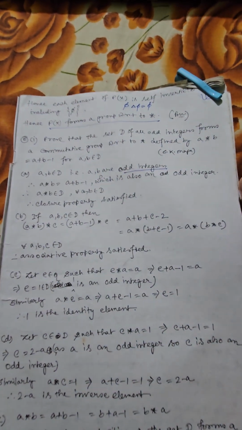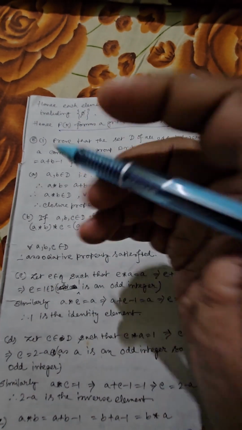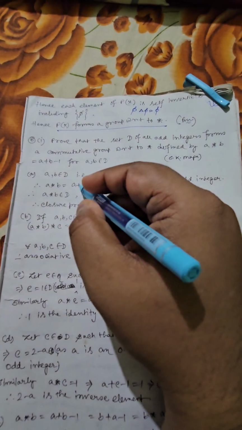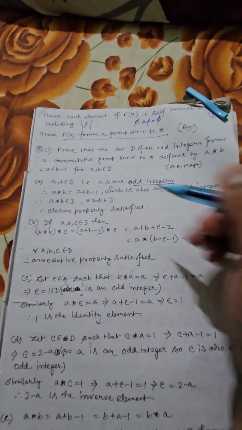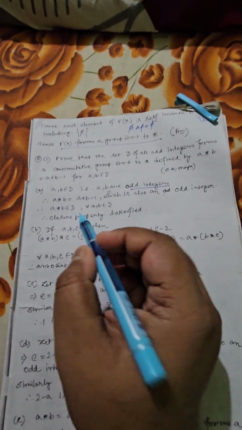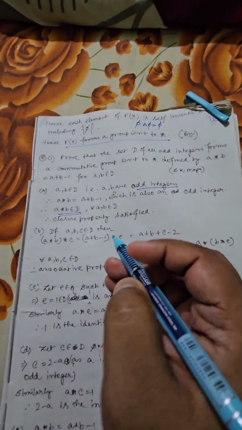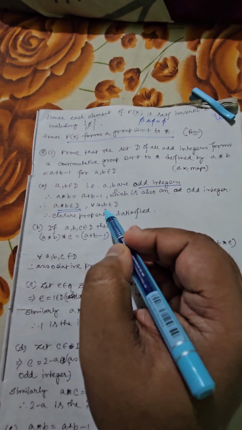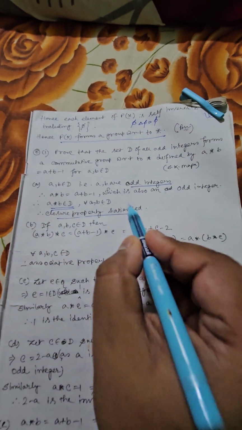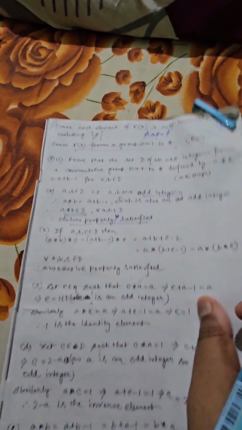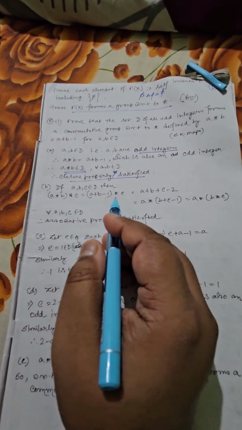For instance, you can say A equals 3, B equals 5. 3 plus 5 is even, because it is 8, minus 1, that is again odd. So A plus B minus 1 is also odd whenever A and B are odd. So A star B is also a member of D. That means whenever A, B are members of D, A star B is also a member of D, so the closure property is satisfied. Now we have to verify associativity.